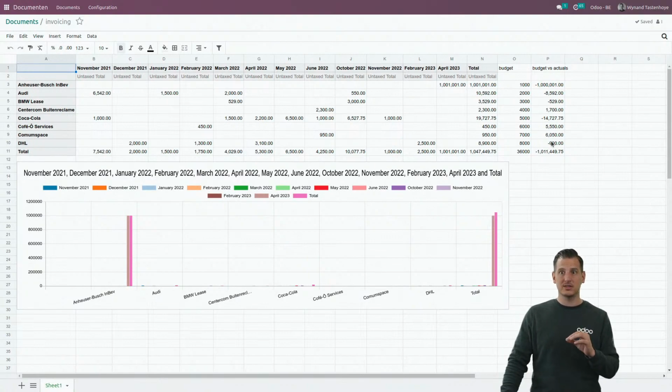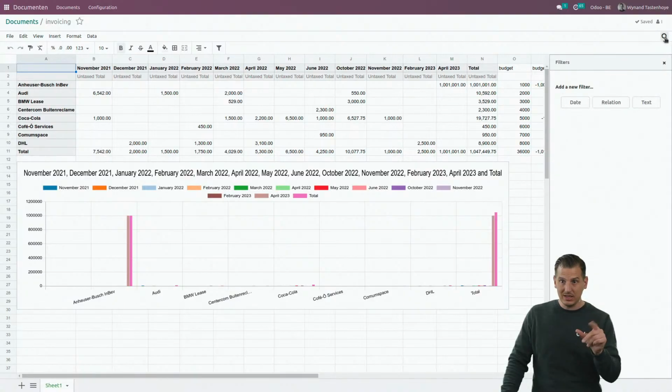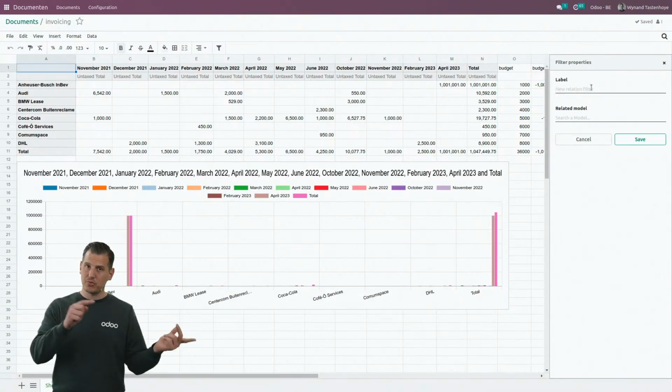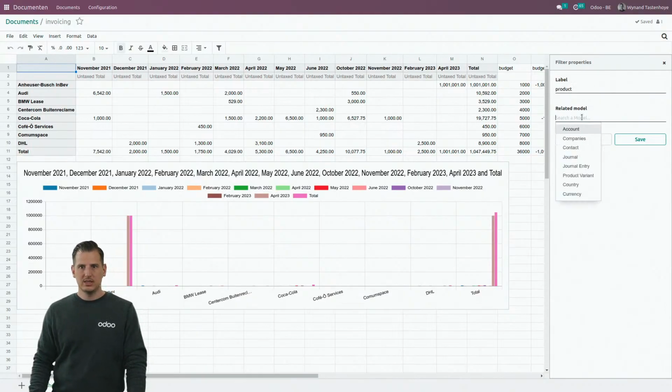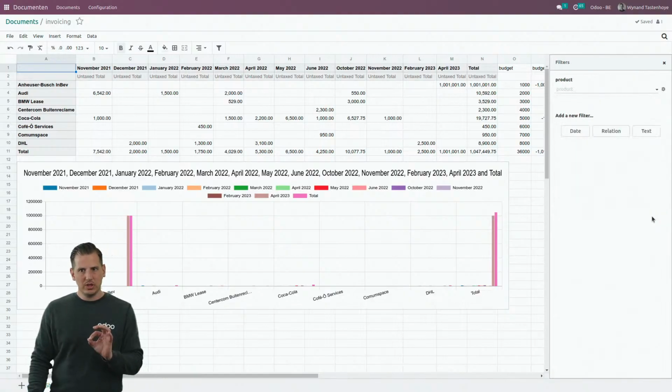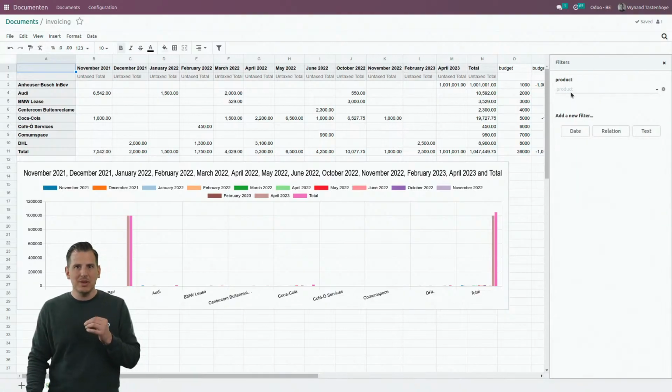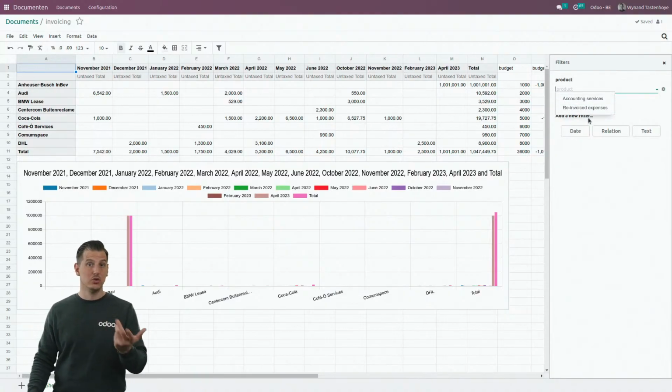And if we come back over here, we can even play with some advanced filters. If I click over here, we can add a relation. For example, we use products in the invoicing, so let's add a relation for a product. Select a related model, which is the product variant. And in 2 clicks, I created a dynamic filter on the product. If I click over here, I can see the 2 products that I use in this database.